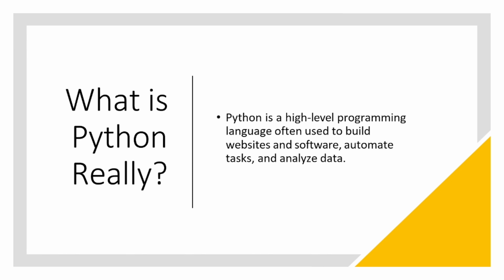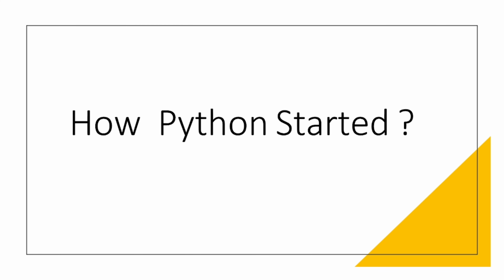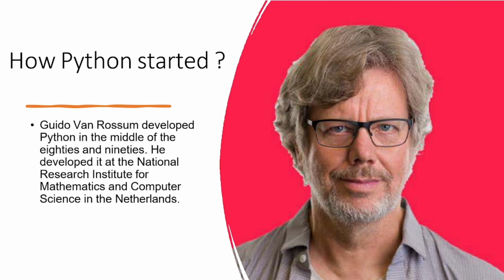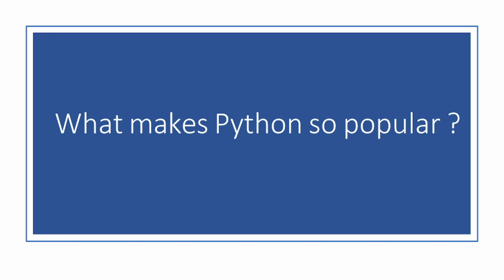So what is Python? Python is a high-level programming language which we use to build websites, software, automate tasks, analyze data, and everything. So how did Python start? Python was started by Guido van Rossum in the 1980s and 1990s. He developed this in the Netherlands.